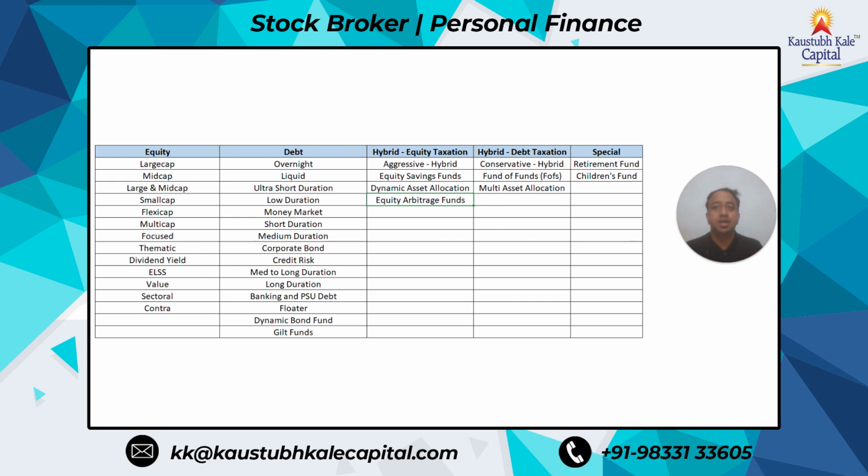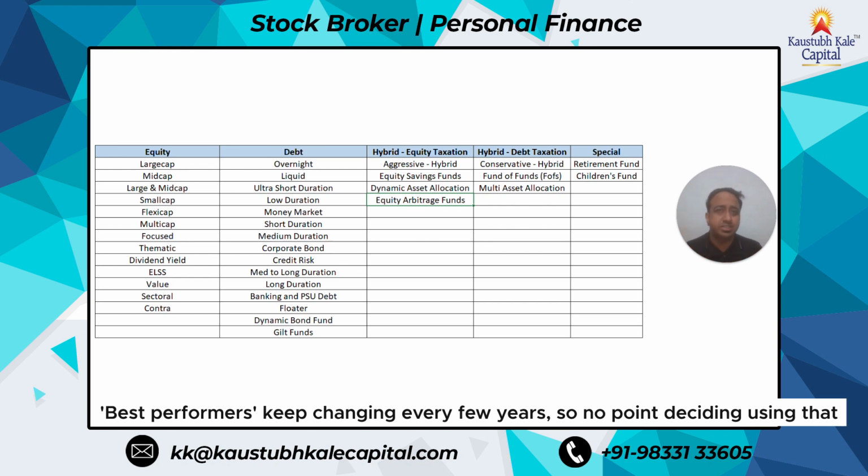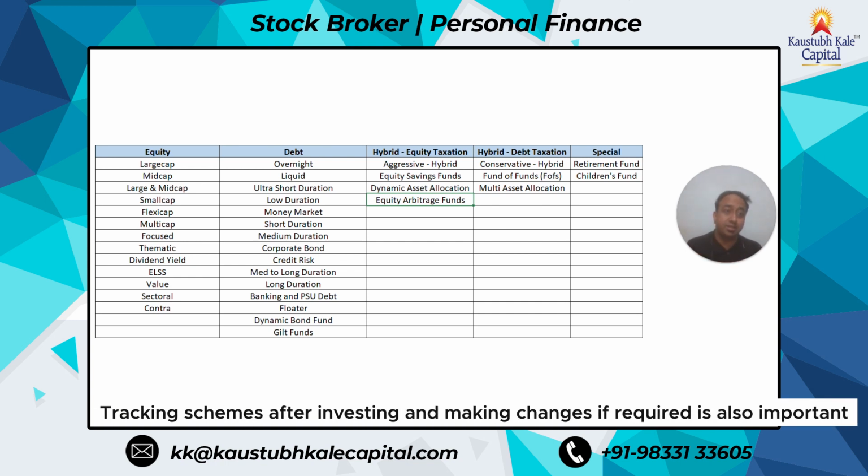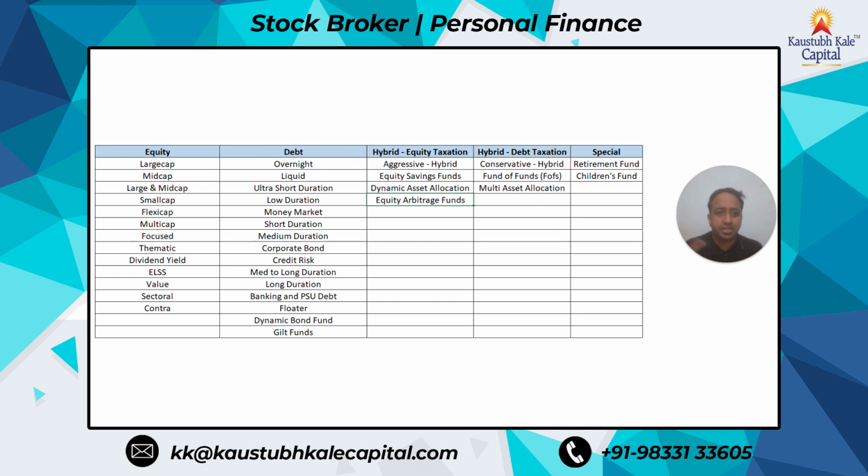The reason is, best performers keep changing every 3 to 5 years, so you have to understand each subtype well. Firstly, understand financial planning, then understand the broad category, then understand each subtype well, then understand how do you compare schemes, how do you analyze schemes. Once you invest, or rather once you even start your journey, you will have to keep tracking them. Are they still good? Are they still bad? Do you change, do you rebalance these schemes? You have to understand how to do that as well. That is why you need fundamental ratios, parameters to analyze, to make a very objective decision.